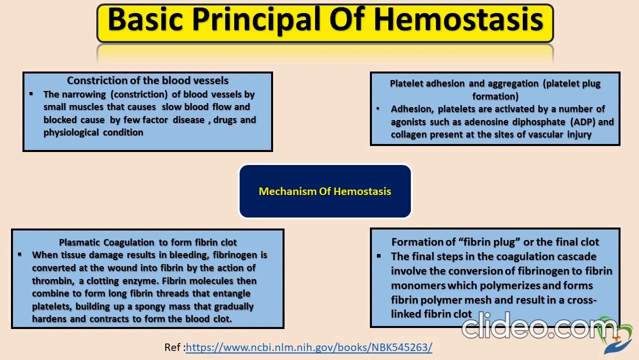Plasmatic coagulation to form fibrin clot. When tissue damage results in bleeding, fibrinogen is converted at the wound into fibrin by the action of thrombin, a clotting enzyme. Fibrin molecules then combine to form long fibrin threads that entangle platelets within a spongy mass that gradually hardens and contracts to form the blood clot. Formation of fibrin plug. The final steps in the coagulation cascade involve the conversion of fibrinogen to fibrin monomers, which polymerize and form a fibrin polymer mesh and result in a cross-linked fibrin clot.